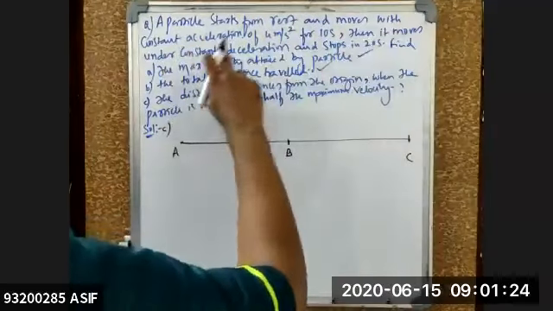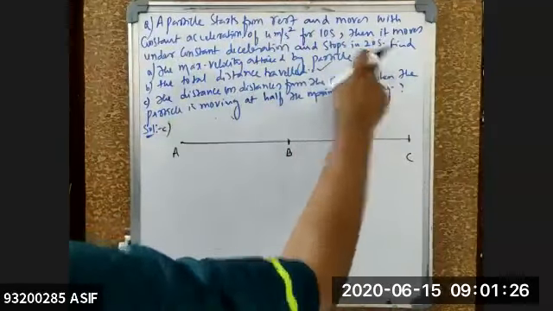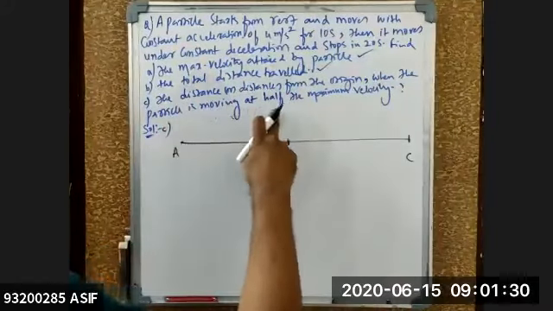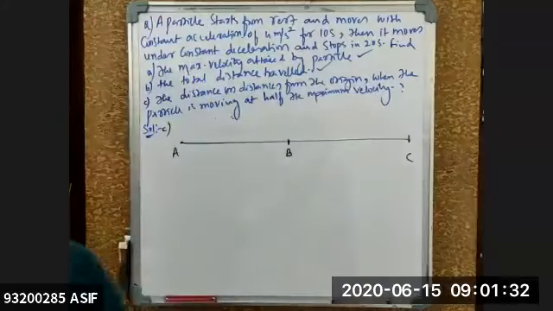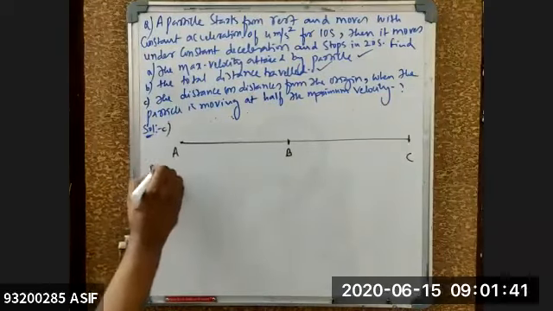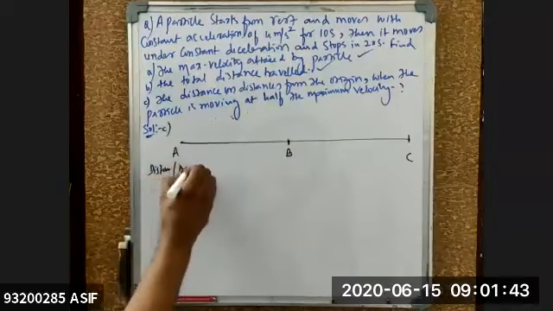Then it moves under constant deceleration and stops in 20 seconds. Find the distance or distances from the origin when the particle is moving at half maximum velocity. So we need to calculate when the particle will be at half the maximum velocity for the given condition.